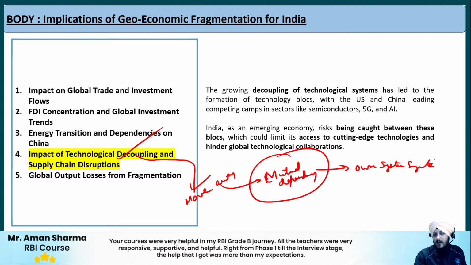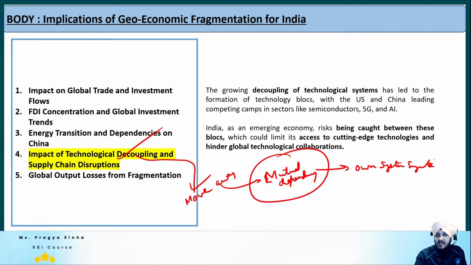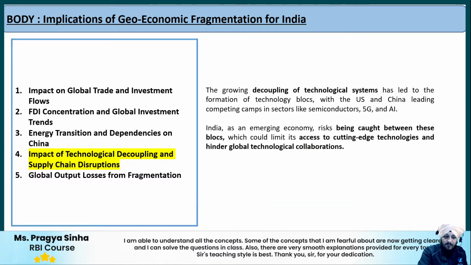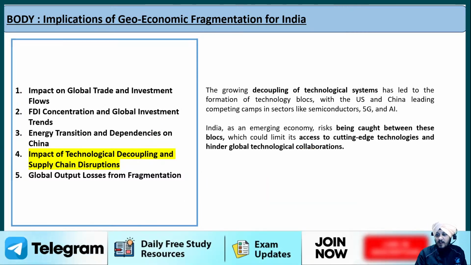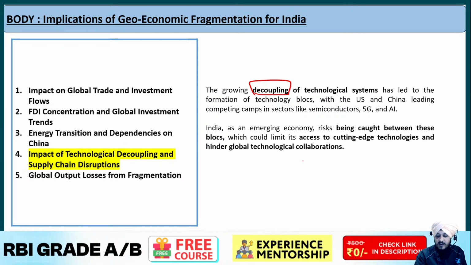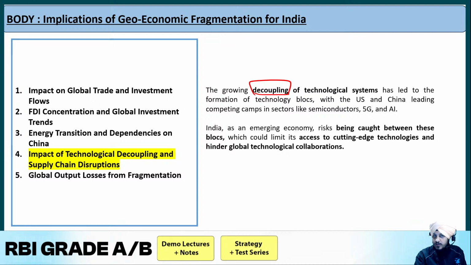This is primarily driven by geopolitical tensions, as we are witnessing between the US and China. Let us understand it with an example, because it was very recently in the news. We know how this decoupling is happening between the US and China, where both are focused on self-sufficiency so that they can reduce reliance on each other.